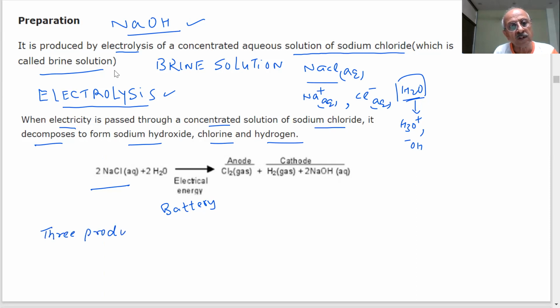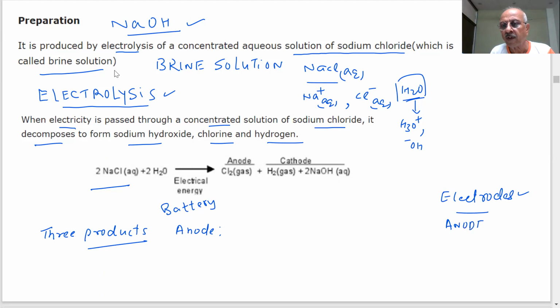In this process, this is an important question. When we do electrolysis, we use 2 electrodes. We'll show you a picture of this also. Very useful picture and very important. So the anode is a positive plate. Whenever you have a battery, there is a plus and minus.